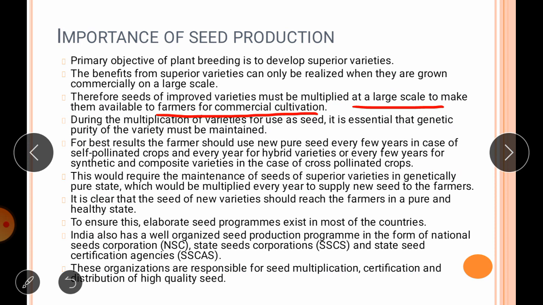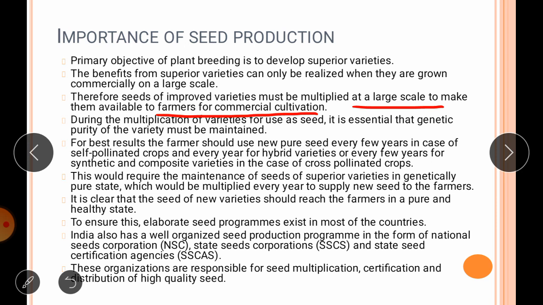For best results, the farmer should use new pure seeds every few years in the case of self-pollinated crops, every year for hybrid varieties, and every few years for synthetic and composite varieties in the case of cross-pollinated crops. This requires the maintenance of seed of superior varieties in a genetically pure state, which would be multiplied every year to supply new seed to farmers.